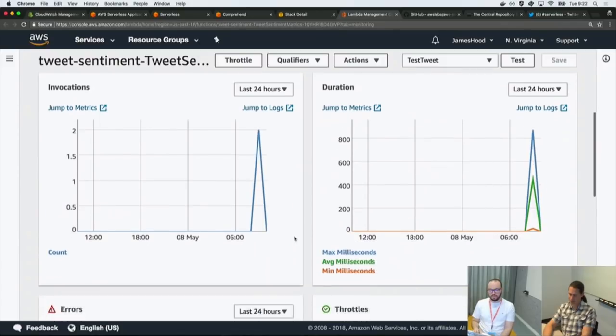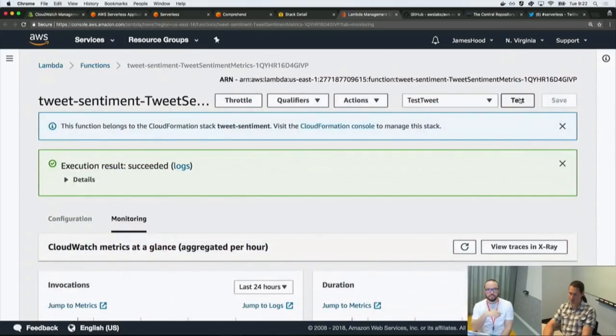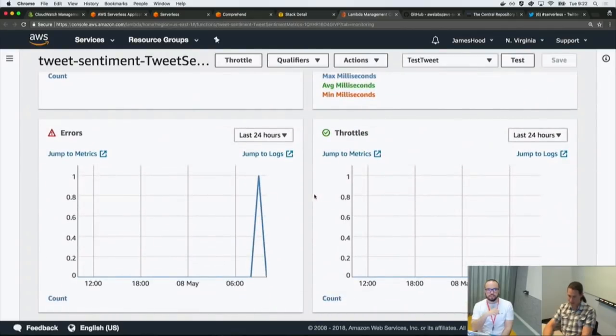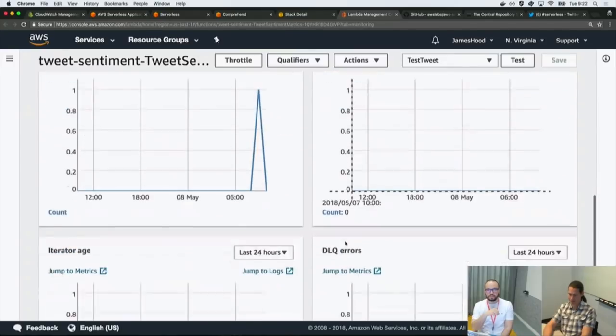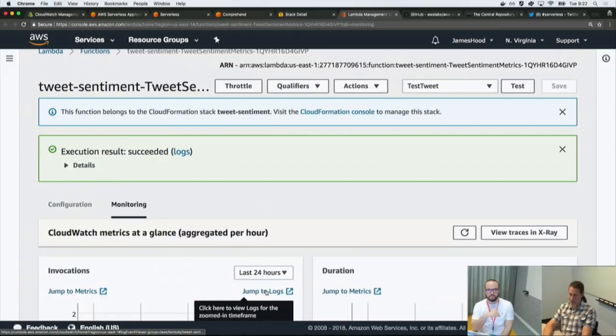You can see how long they took in milliseconds. Right now that's a little high because of that cold start time, right? I just updated. You'll see if I run it again, super fast. Right? So you can see that difference. I had one error from the first time I ran, but now I haven't had any since. And I can jump to the logs.